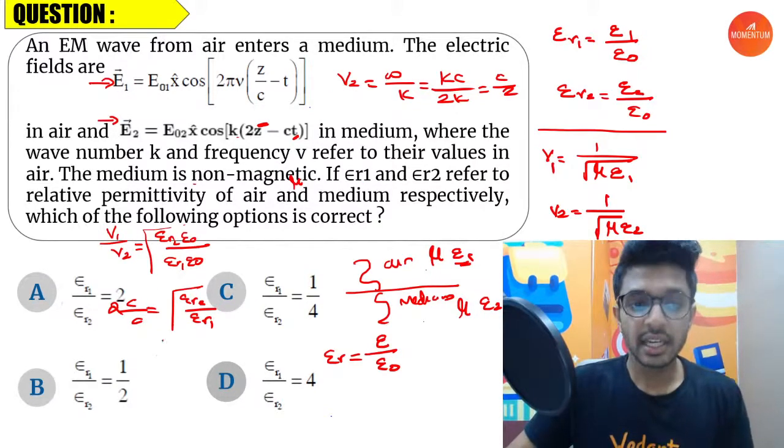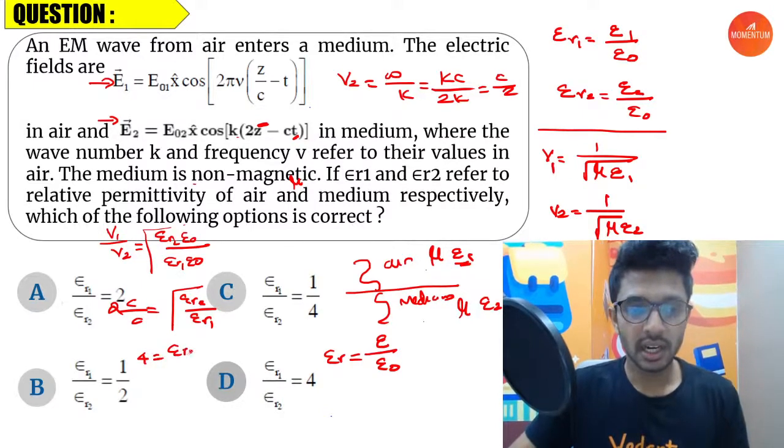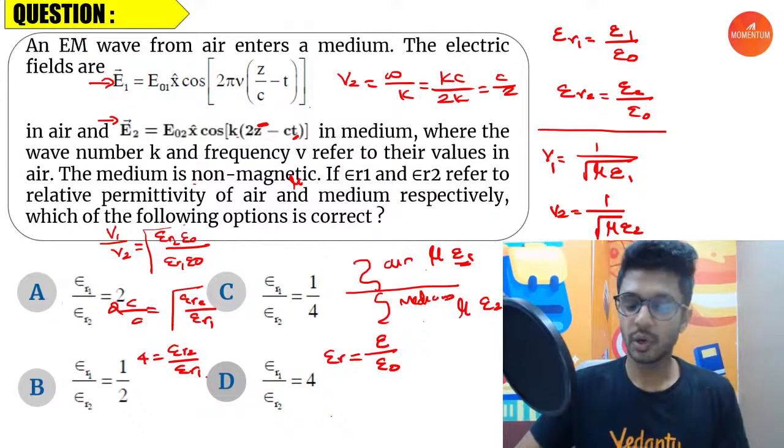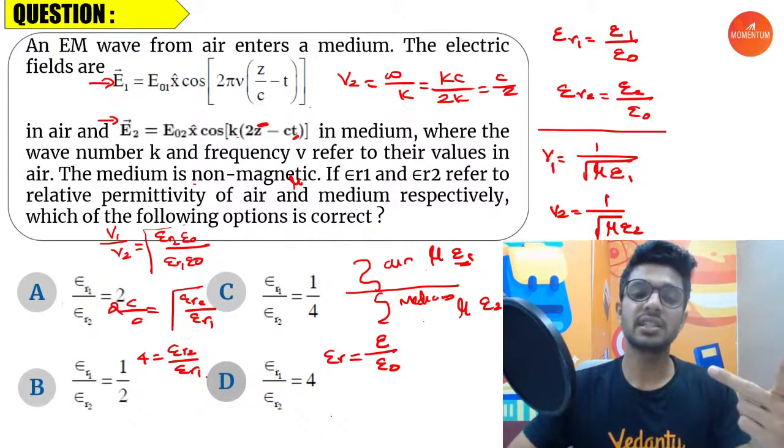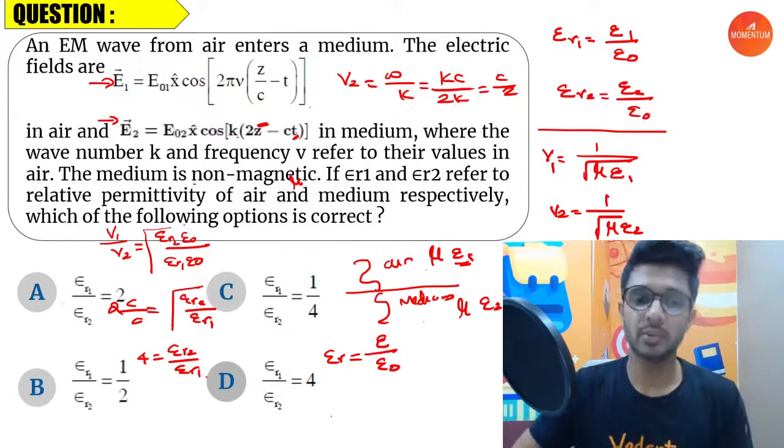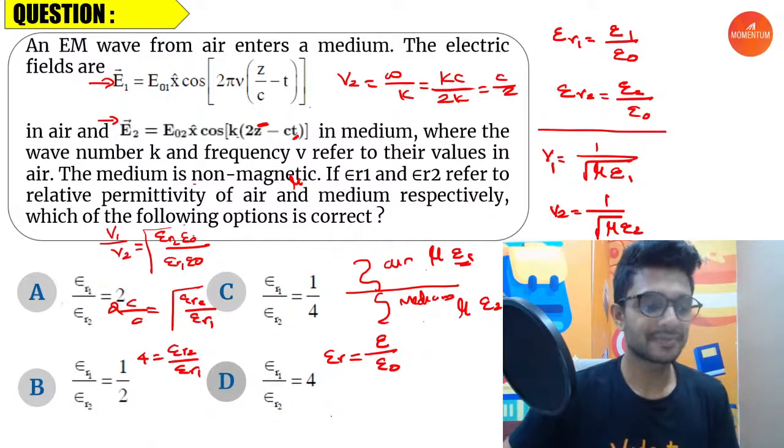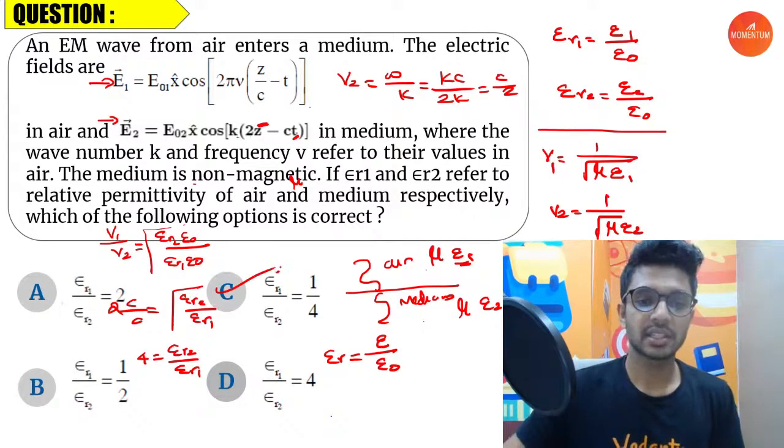C cancels. If you just square it, 4 is equal to ER2 divided by ER1. We want ER1 by ER2, so just flip that on the left hand side also, that is 1 by 4. Which option? The option is C.